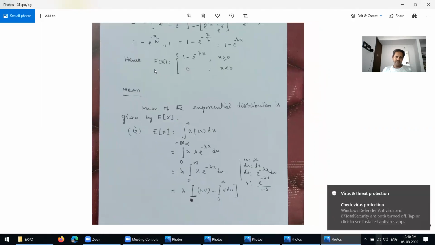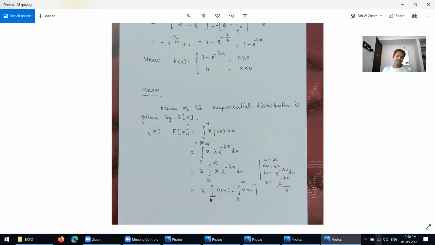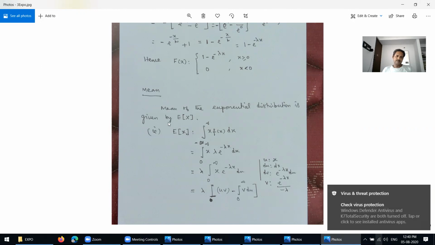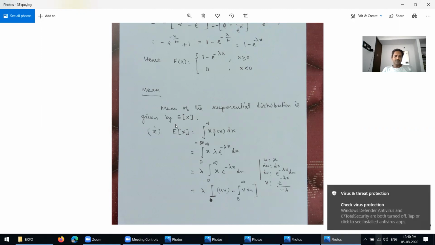Next, we have to find the mean. The mean of any event is denoted by the expectation of x. Mean is nothing but the expectation of x. So here we have to define it like that. This one also varies from negative infinity to plus infinity. What is the expectation of x? It is the integral of x into f of x into dx.